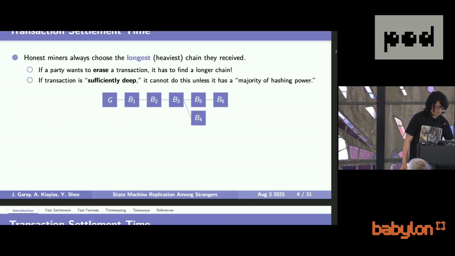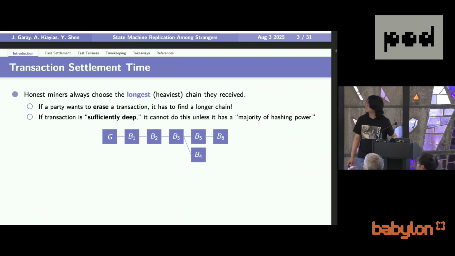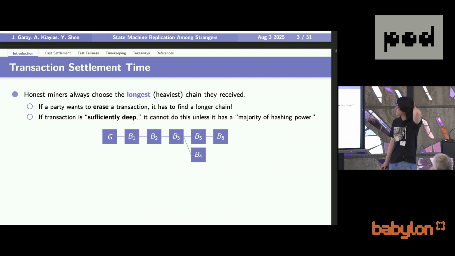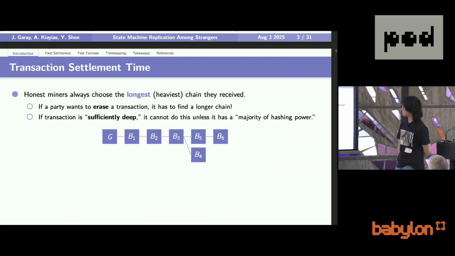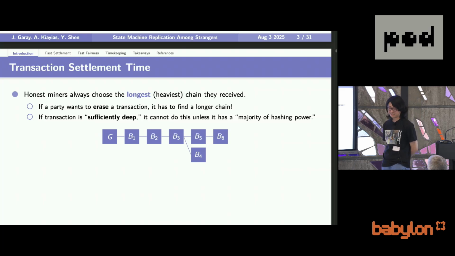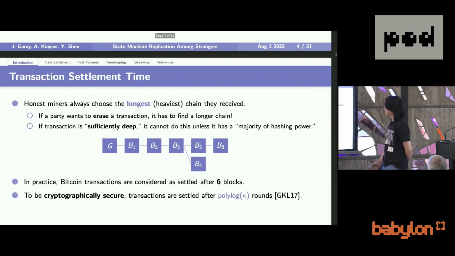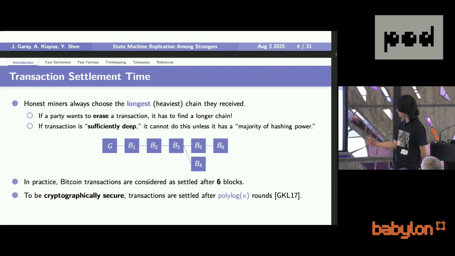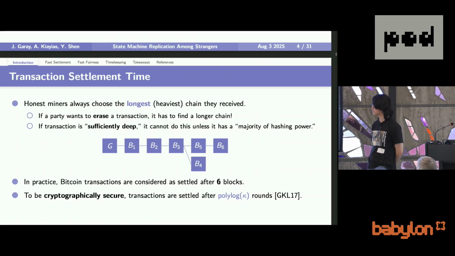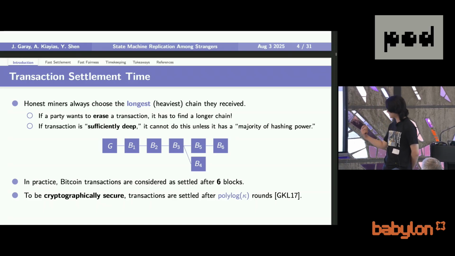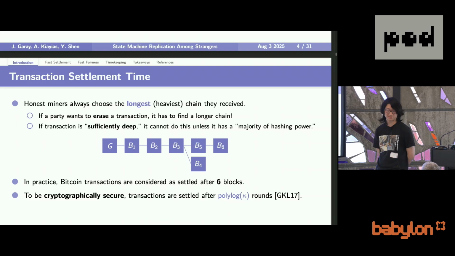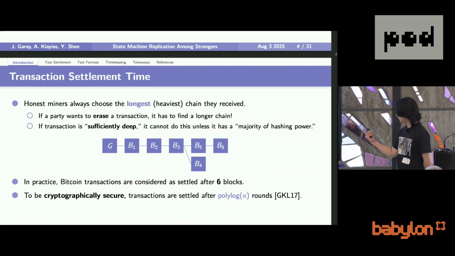The first property is about transaction settlement time. We all know that blockchains like Bitcoin follow the longest chain rule, where in order for a transaction to be settled, it has to be appended by sufficiently many blocks. How many blocks are sufficient? In practice, people consider 6 blocks sufficient. However, if we want to achieve cryptographic security, which means the probability that a transaction gets reverted in the future is negligible, then transactions have to be appended by polylog kappa many blocks, where kappa is a security parameter. So as you can see, Bitcoin is actually asymptotically slow.